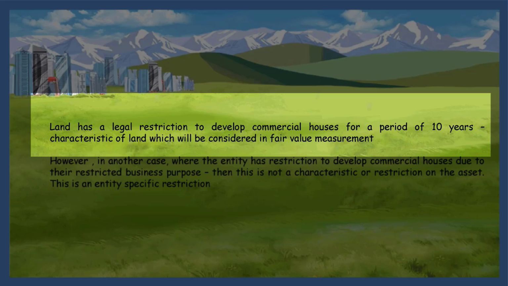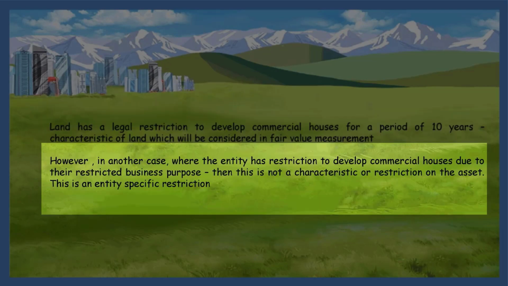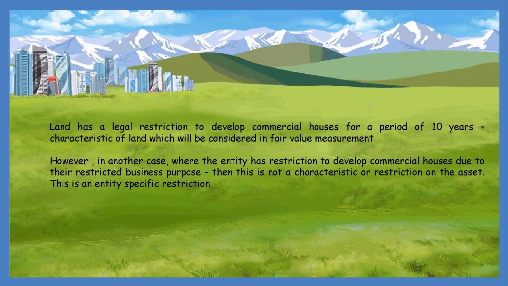At the same time, let us consider another example wherein the entity has the restriction of development of commercial houses due to its restricted business purpose. Then, in this case, it's an entity-specific restriction and not an asset-specific restriction. So this restriction on development of commercial houses is not a characteristic of the asset. It's an entity-specific restriction. This means that if the land is sold to another person, the land will not have any restriction for the other person. He can develop commercial houses on it. There will not be any restriction. Only this particular entity has a restriction due to its business purpose.